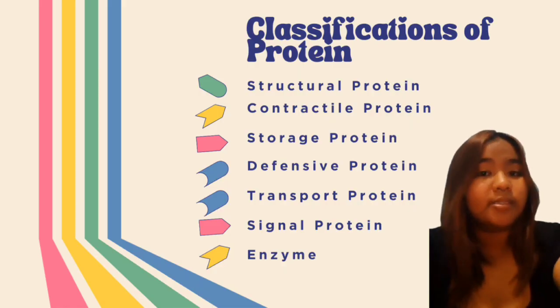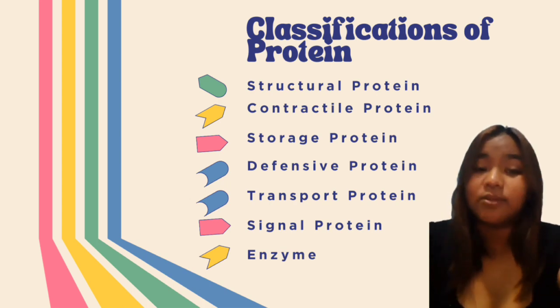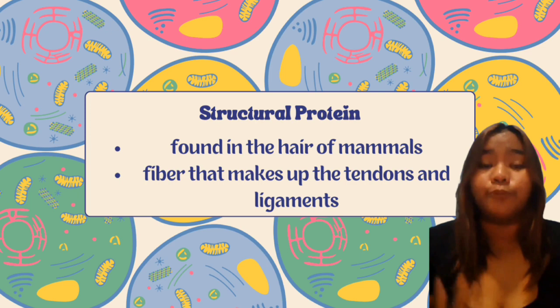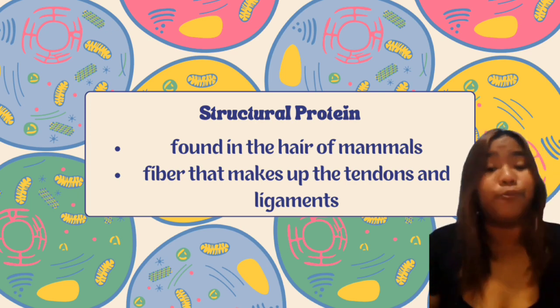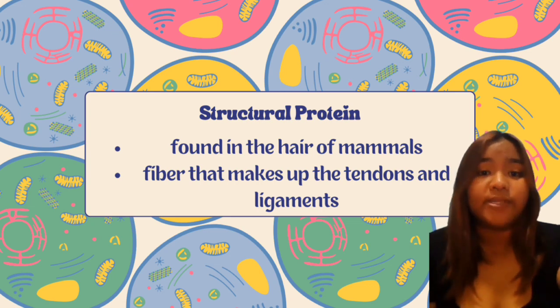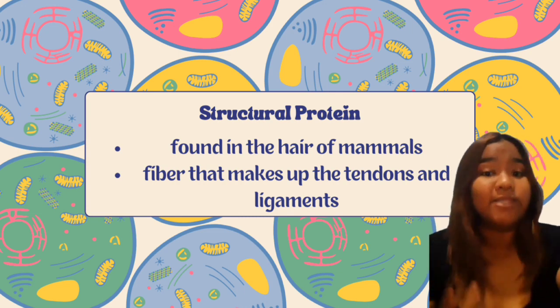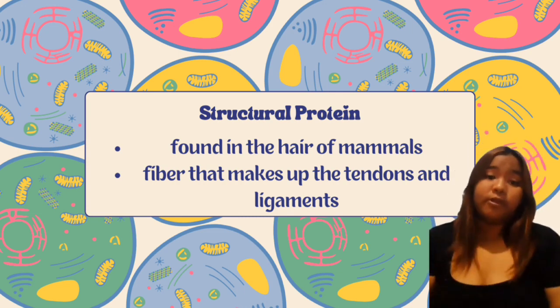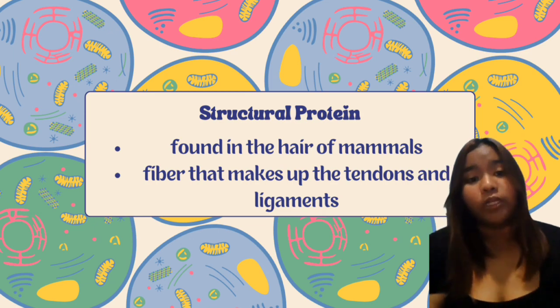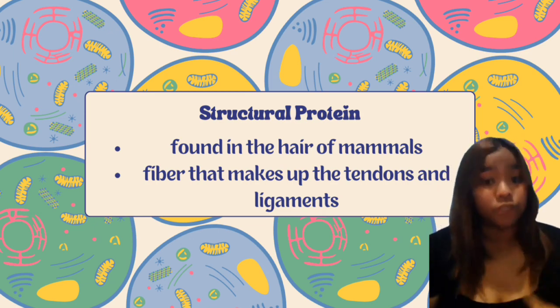Now to continue the discussion, we will move to the classifications of proteins. The first one on the list is structural proteins. So what are structural proteins, or what does it mean? Structural proteins serve as the architectural backbone of living organisms, providing essential support and maintaining the integrity of cells and tissues. These proteins are characterized by their role in shaping and reinforcing various anatomical structures.